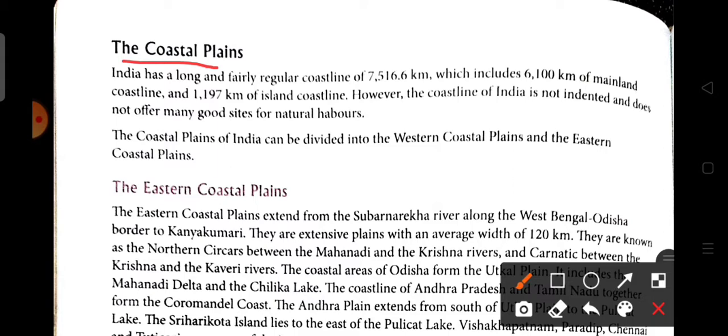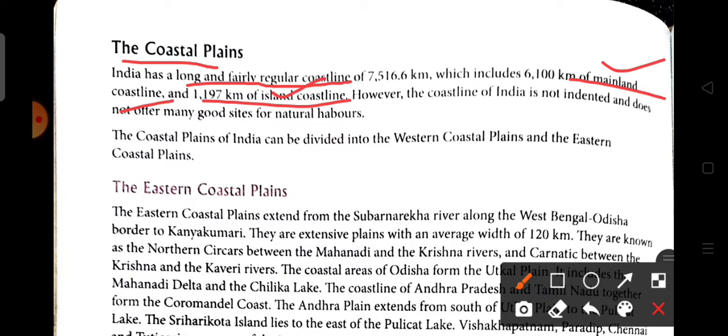Here we see that India has a long and fairly regular coastline of about 7516.6 km, which includes 6100 km of the mainland coast and 1197 km of the island coast. So what do we mean by the mainland coastline and the island coastline?